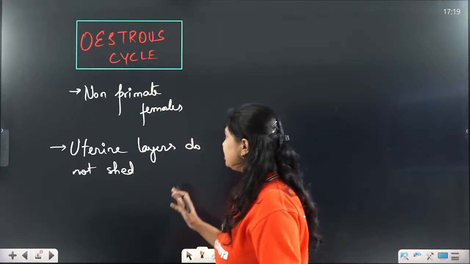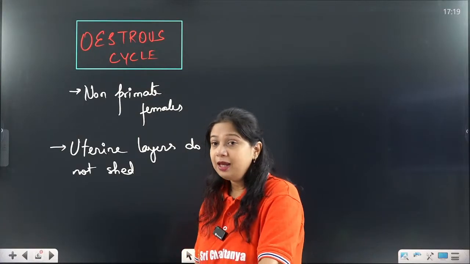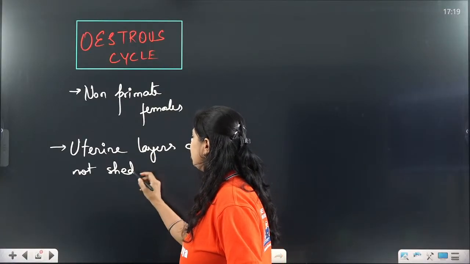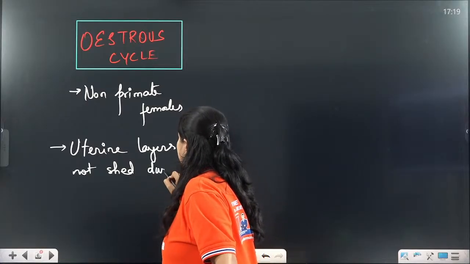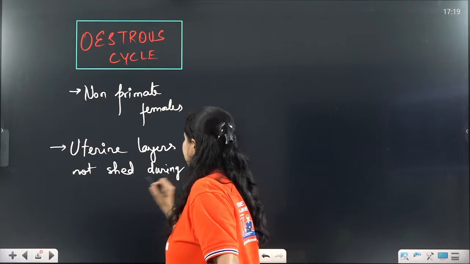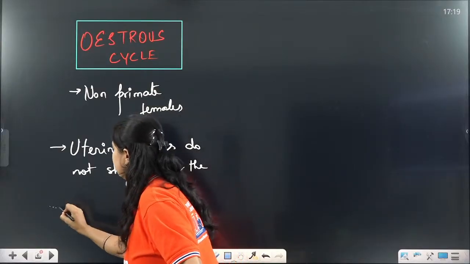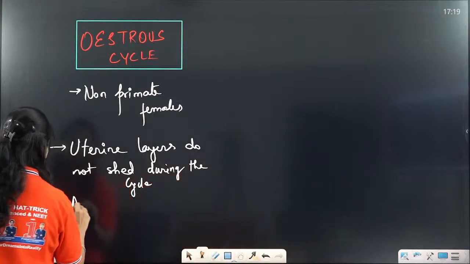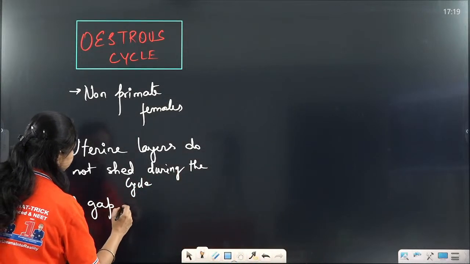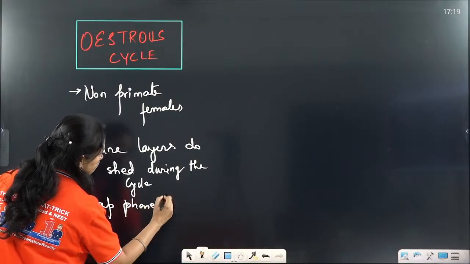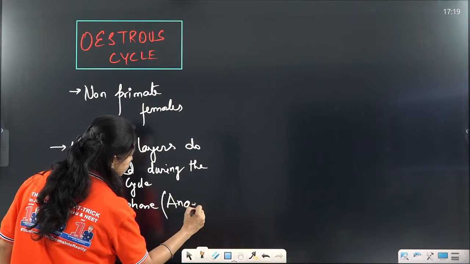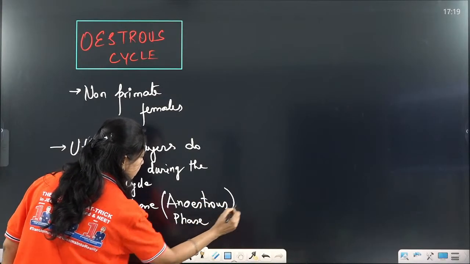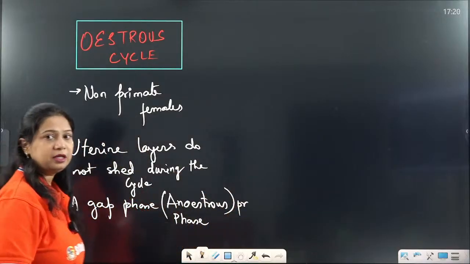So in non-primate females, the uterine layers do not shed during the cycle, and there is a gap phase called the anestrus phase present after every estrous cycle.